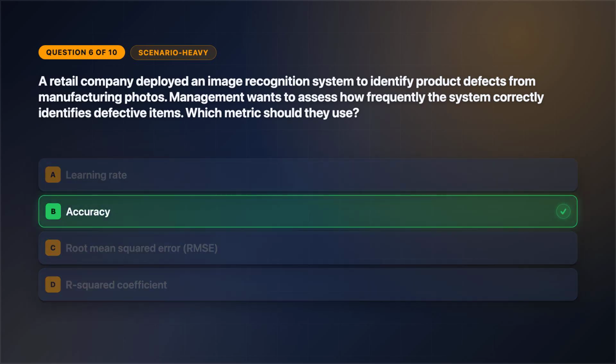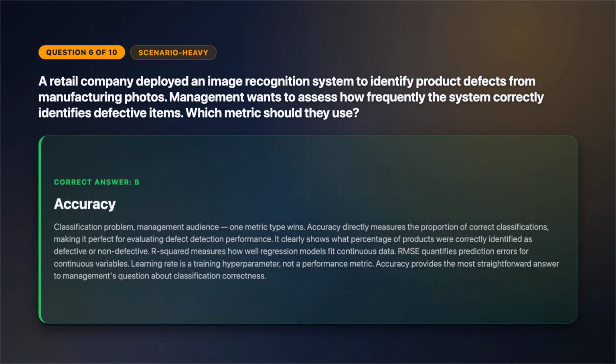The correct answer is option B. Classification problem, management audience, one metric type wins. Accuracy directly measures the proportion of correct classifications, making it perfect for evaluating defect detection performance. It clearly shows what percentage of products were correctly identified as defective or non-defective. R-squared measures how well regression models fit continuous data. RMSE quantifies prediction errors for continuous variables. Learning rate is a training hyperparameter, not a performance metric. Accuracy provides the most straightforward answer to management's question about classification correctness.